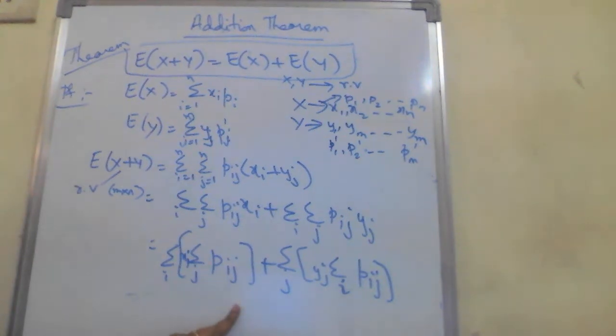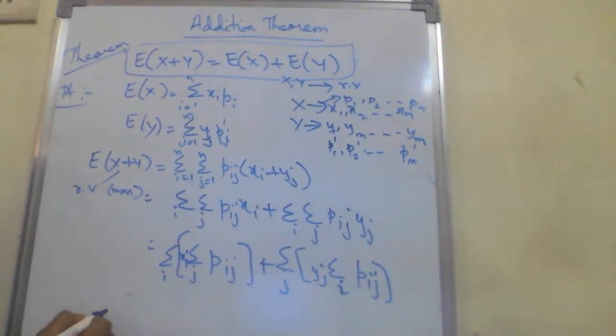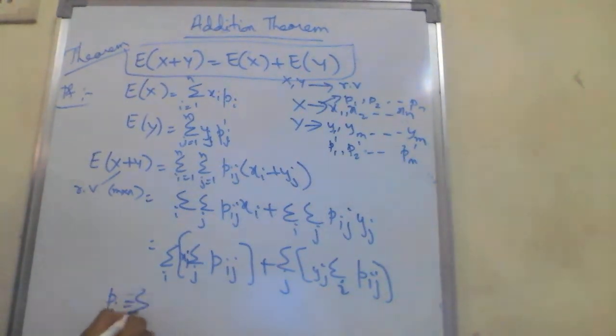Here you have to assume that x assumes definite values small xi, and y assumes values y1, y2 to ym, so pi will be equal to summation j is 1 to m pij.